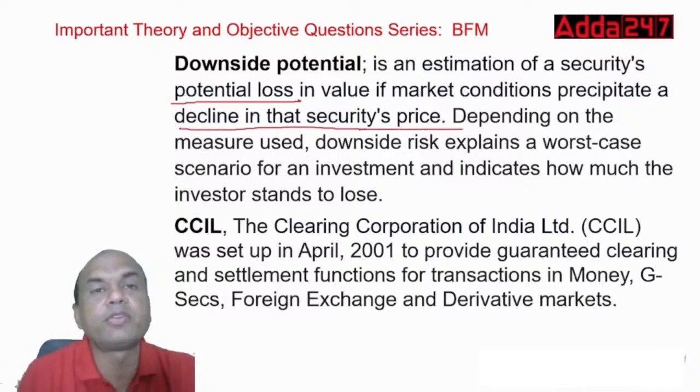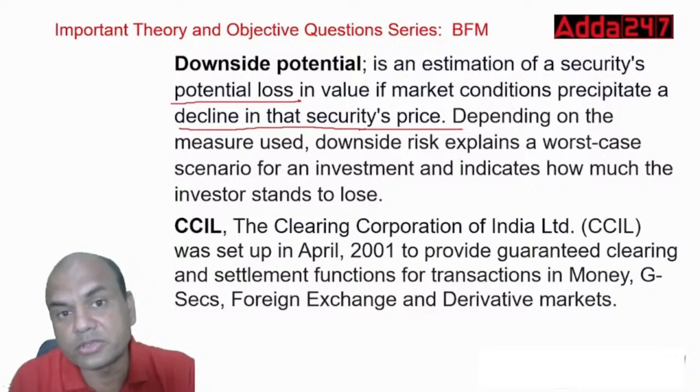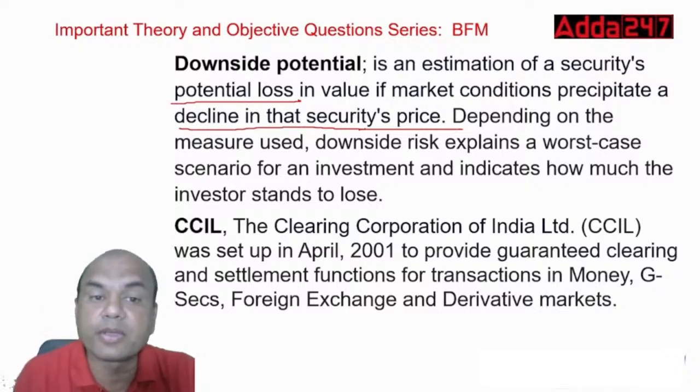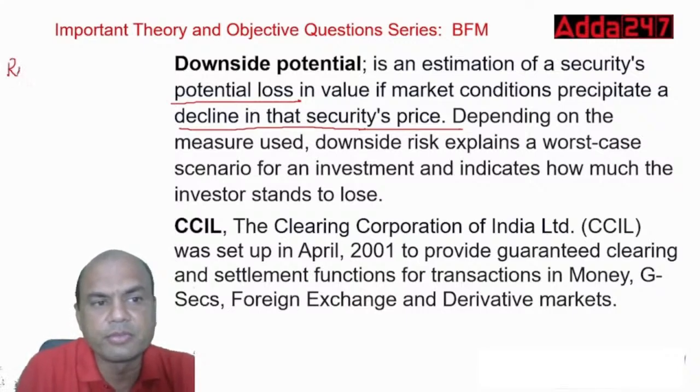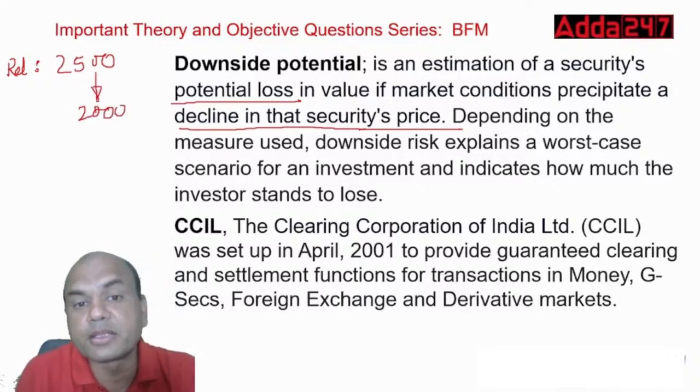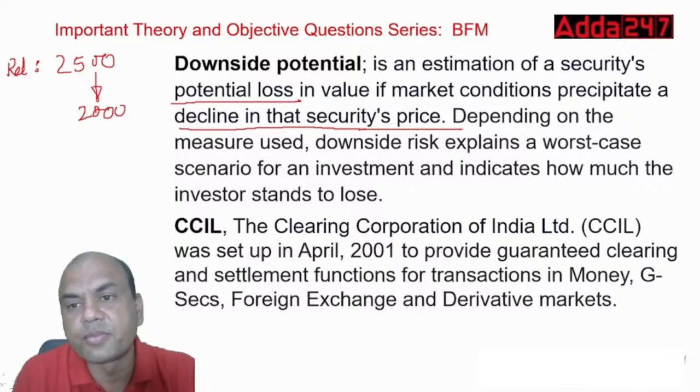For example, we have studied this in our ABM also, or in our JAIIB also. If the price of the bond, let me take Reliance share only. If I bought it at 2500 and if tomorrow the price of Reliance goes down to, let's say, 2000. So what is this happening? This is the downside potential. Security's potential loss due to the decline in the security's price.